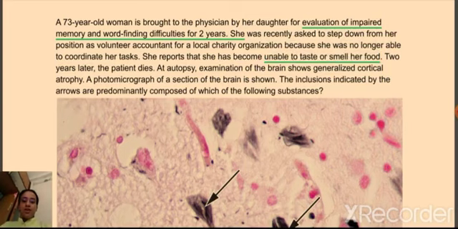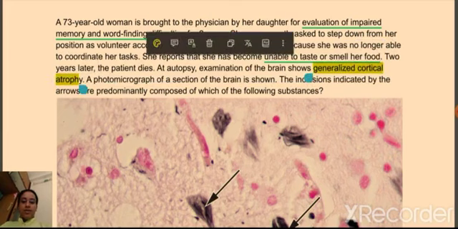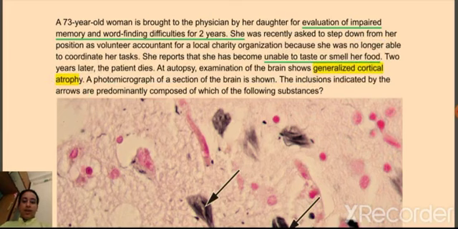2 years later, the patient dies, and at autopsy, examination of the brain shows, very important, generalized cortical atrophy of the brain. A photograph of a section of the brain is shown. The inclusions indicated by the arrows are predominantly composed of which of the following substances?